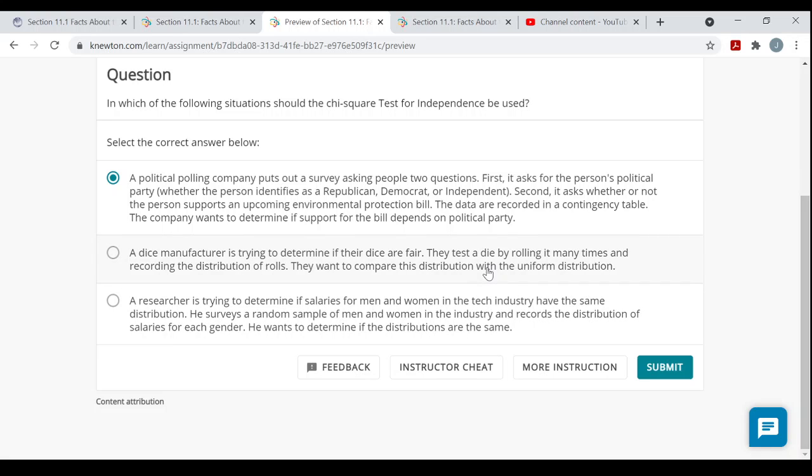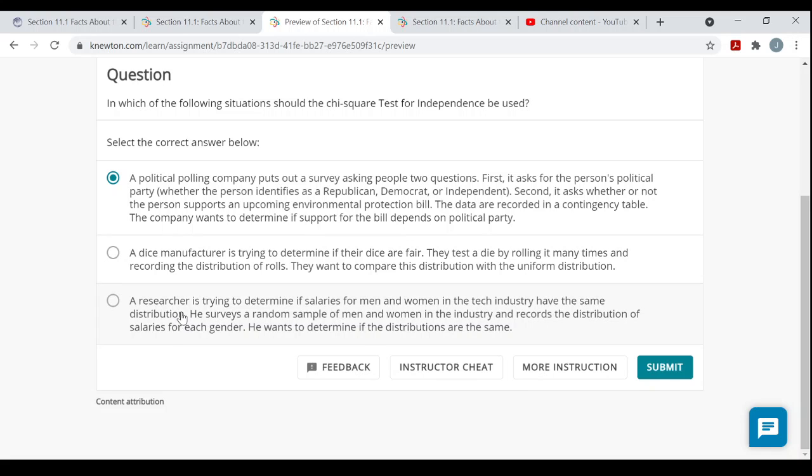So this test here would be a goodness of fit test. You'd perform a chi-square goodness of fit test. Does this distribution fit a uniform distribution, a known distribution? And again, your null hypothesis would be that they do fit, and the alternative would be that they don't. And then again, we'll get into how to run these tests later.